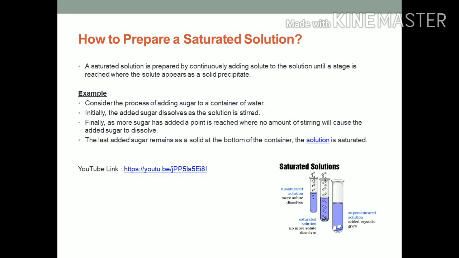For this, consider the process of adding sugar to a container of water. Initially, the added sugar dissolves as the solution is stirred. Finally, as more sugar is added, a point is reached where no amount of stirring will cause the added sugar to dissolve. The last added sugar remains as a solid at the bottom of the container. Then the solution is a saturated solution. You can understand this with the help of this YouTube link also.